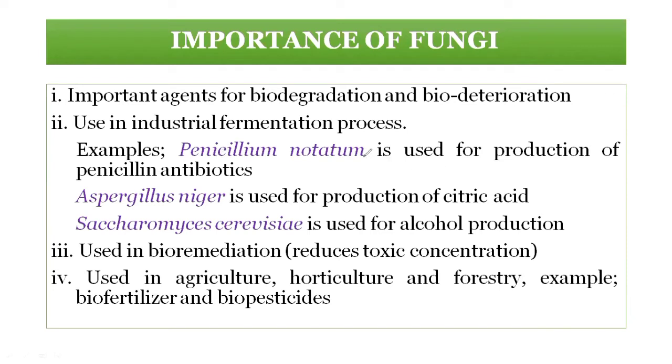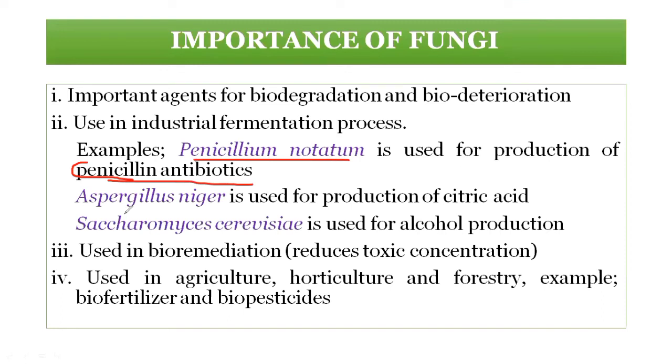For example, we take Penicillium notatum. It is used for the production of the antibiotic penicillin, right? Then Aspergillus niger is another fungus.